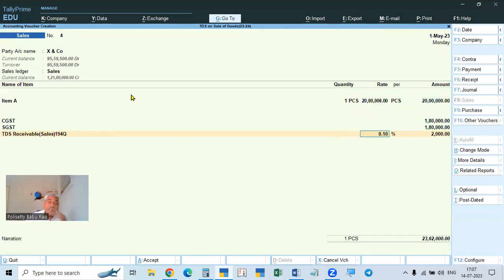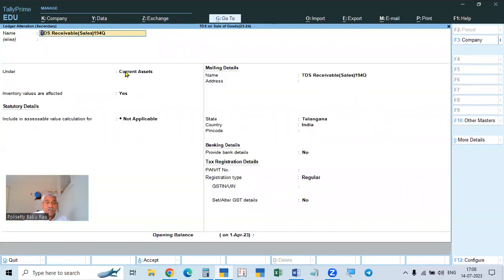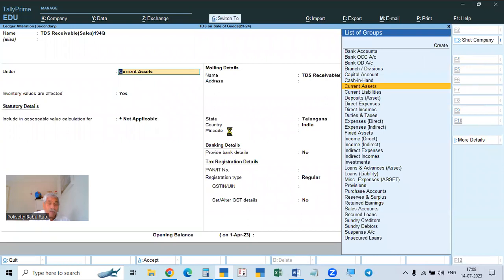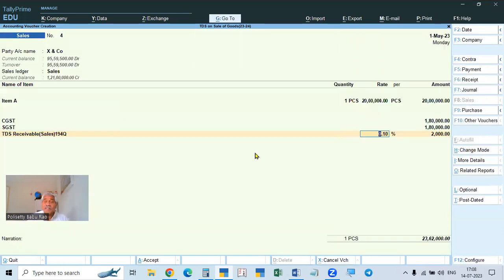So here, even if you make the setting there, in the current assets group, the setting used for calculation, and give the percentage there, then every sales voucher will calculate the amount at that rate. But for this seller, we are accepting 50 lakhs exemption. Suppose we are selling the next time to another buyer, X and Co is the customer, and another customer.